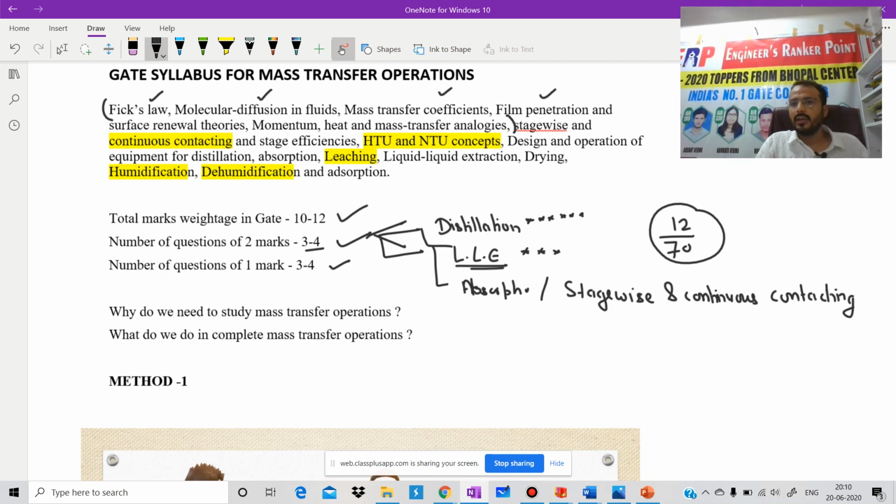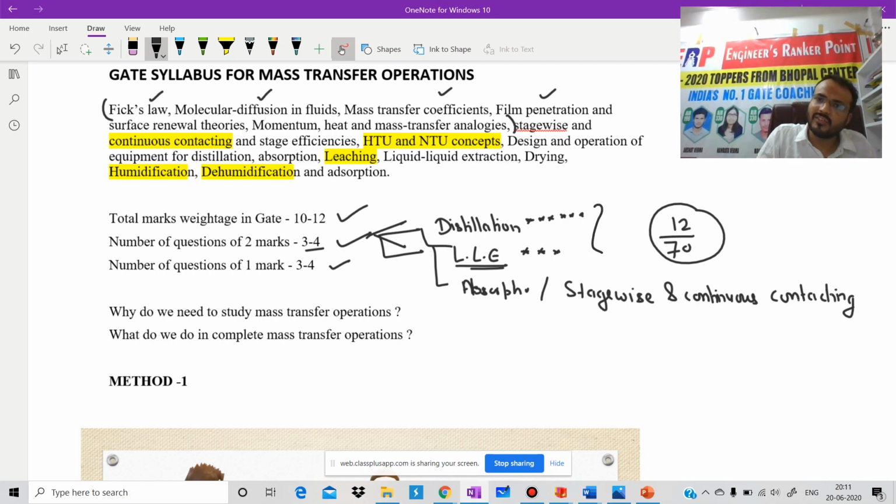The topics included in this section are minimum L by S, minimum solvent rate to calculate the minimum number of stages, absorption factor, stripping factor, and difference between tray tower and packed tower. All these concepts are very important, and each and every year you will get at least one question from this section. You can check any year paper.